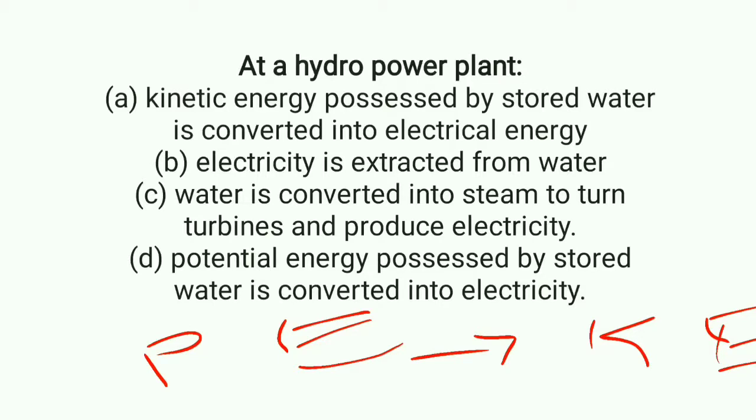So this is the pattern at a hydropower plant. Check option D, that is, potential energy possessed by stored water is converted into electricity. So option D is the correct answer.